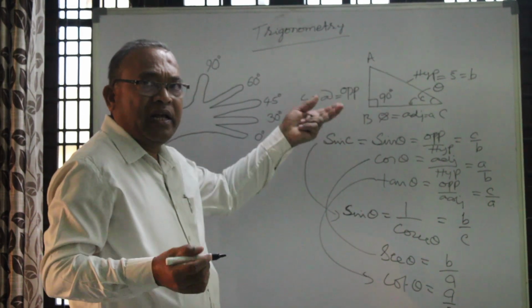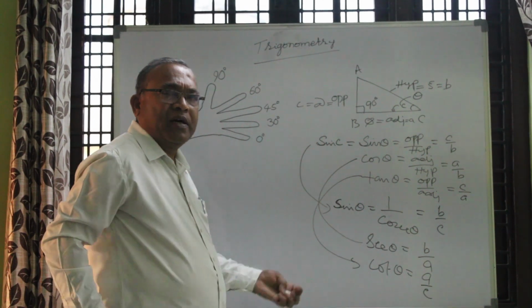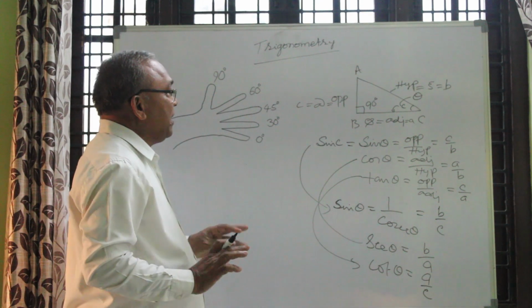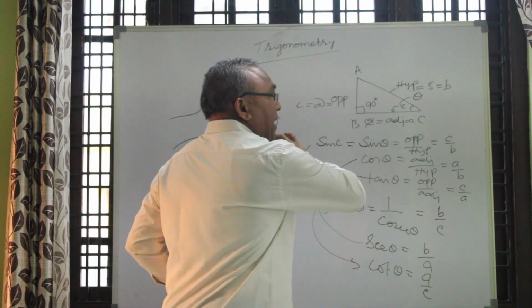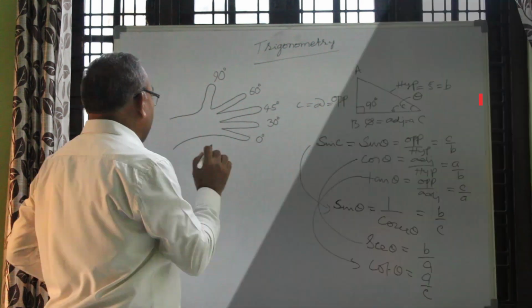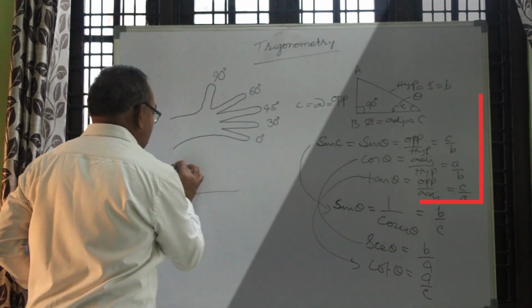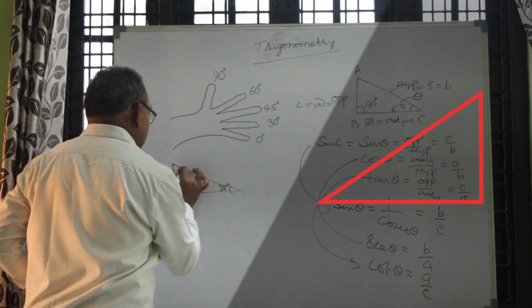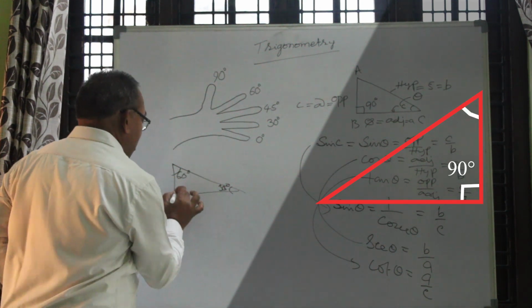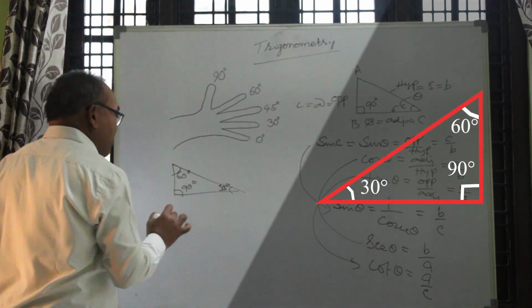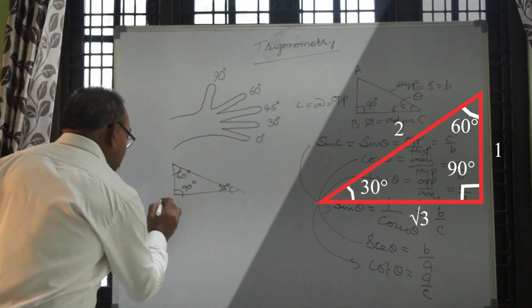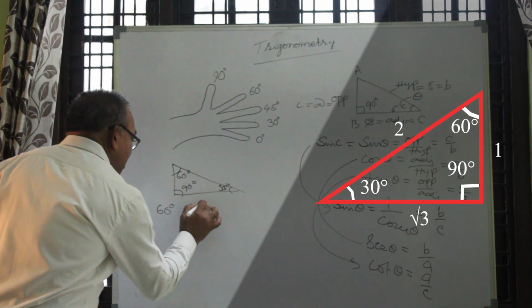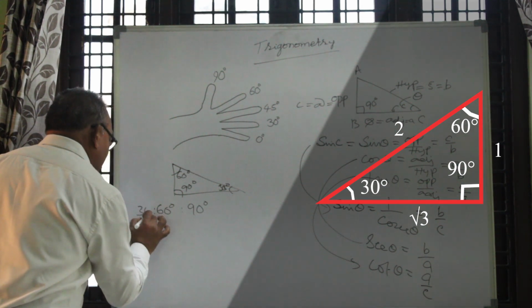Using these 6 ratios, we will solve the triangle. In this right angle triangle, scalene triangle, whatever it may be, and the formulas are there. We will discuss that later. Now, presently, there are 2 right angle triangles. In one right angle triangle, this is 30 degrees, this is 60 degrees, and this is 90 degrees.